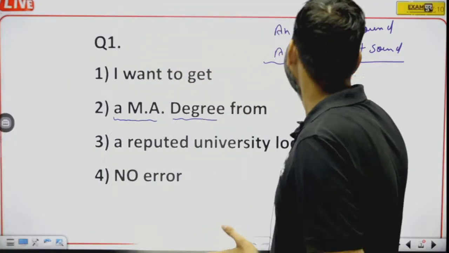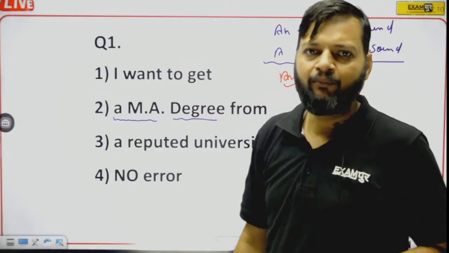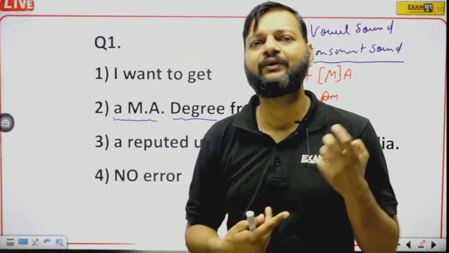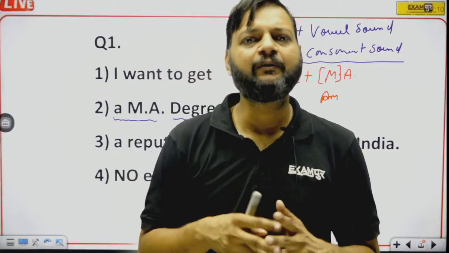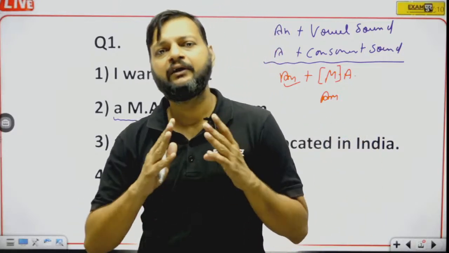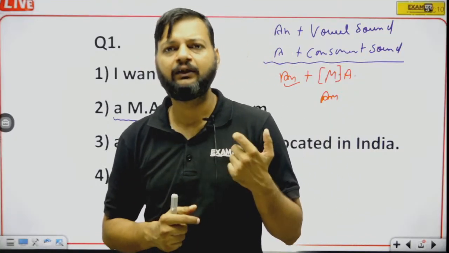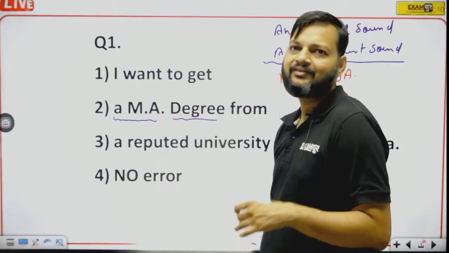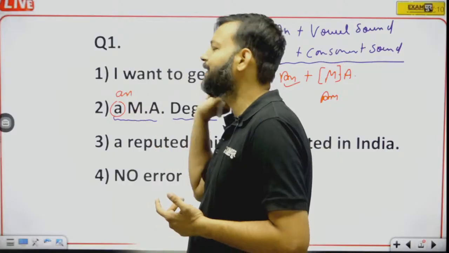That is why MA will take an before it, an MA degree, because it doesn't matter whether a word starts with a consonant or a vowel. The only thing that matters is the pronunciation. If the pronunciation has a vowel sound, the word will take an with it, and if the pronunciation of any word has a consonant sound, it will take a. So the word MA has a vowel sound, that's why a will not be used. In place of a, we need an.